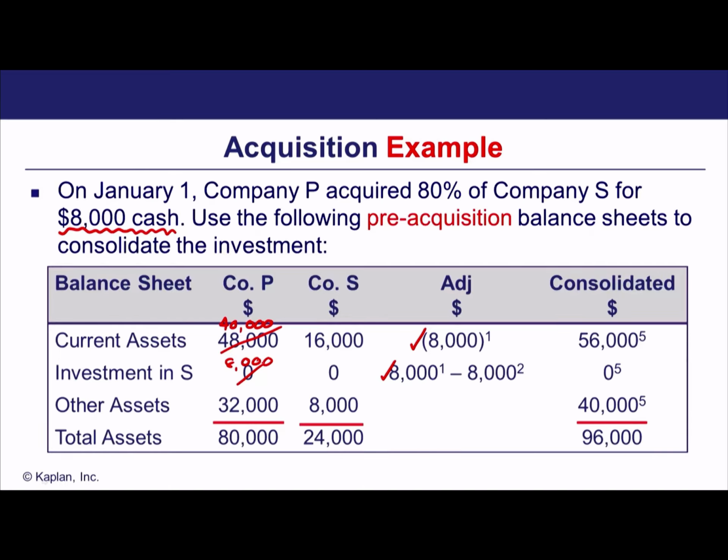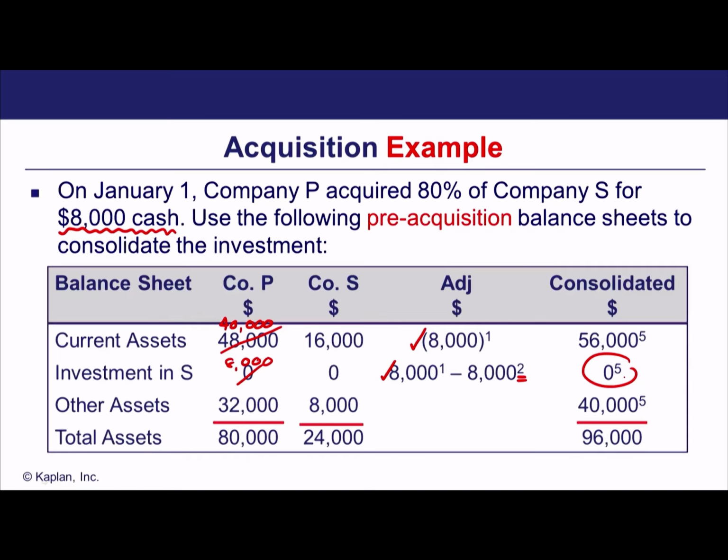Okay, step 2. Remember, in the group accounts, we don't show the investment at purchase price. Remember, we're bringing in 100% of the assets and liabilities. So notice that step 2 is just deducting that 8,000, the purchase price, so that in the group accounts, the investment is not recorded at purchase price. What we then do, and that's step 5, is bring in 100% of the assets and liabilities of both companies.